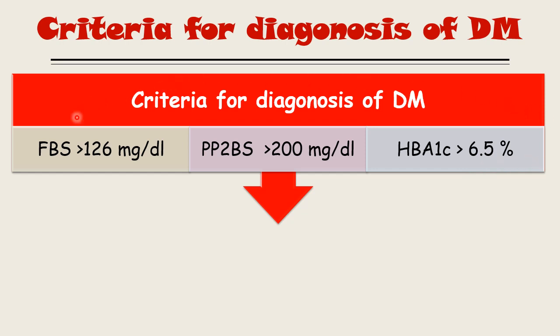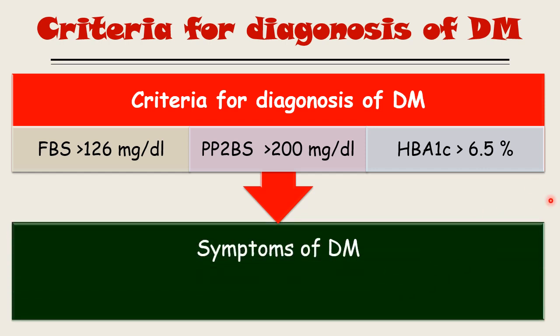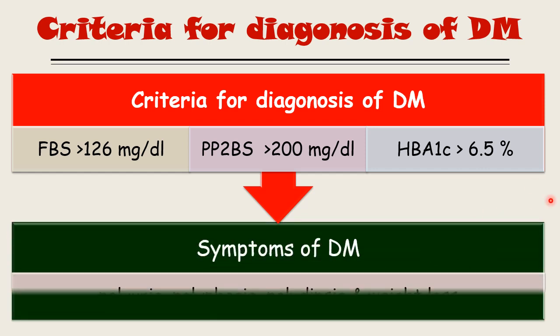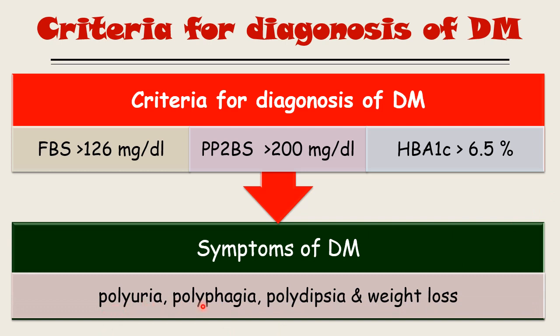This is the laboratory criteria of diabetes mellitus, but for the clinical criteria, the symptoms of diabetes mellitus should also be present. These are polyuria, polyphagia, polydipsia, and weight loss. These are the criteria of diabetes mellitus.